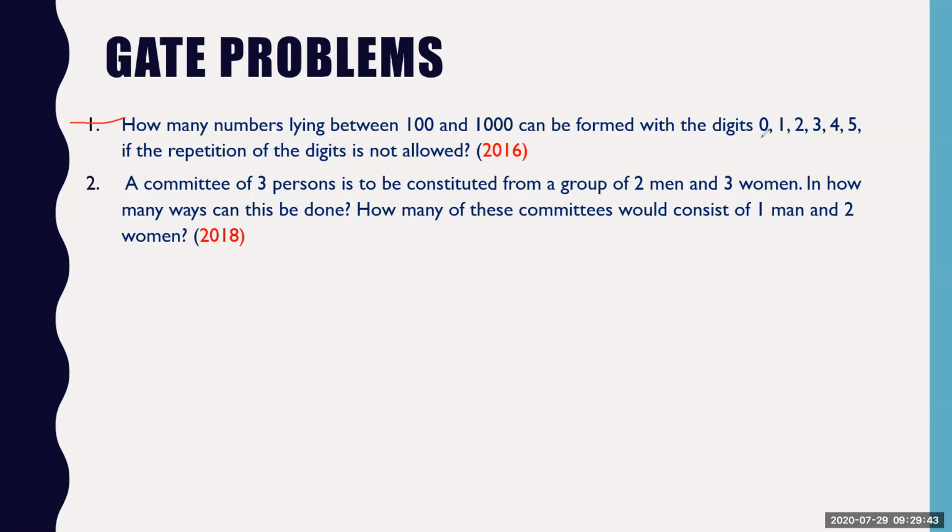You have 1 to 5. How many digits is there? 6 digits. Right? How many numbers lying between 100 and 1000 can be formed with these digits if the repetition of digits is not allowed? Okay. So guys, one observation is that between 100 and 1000,